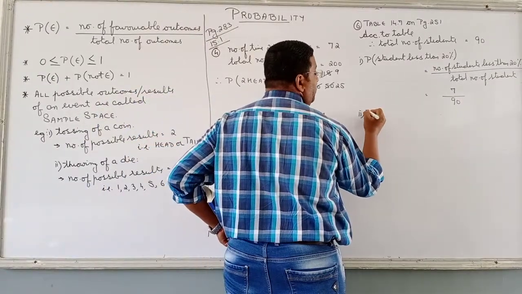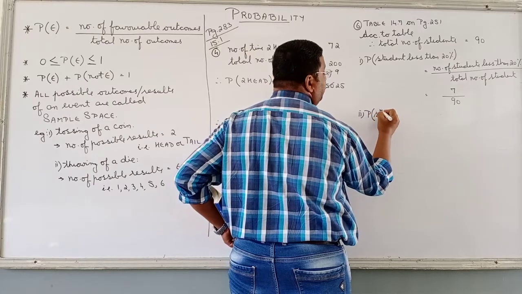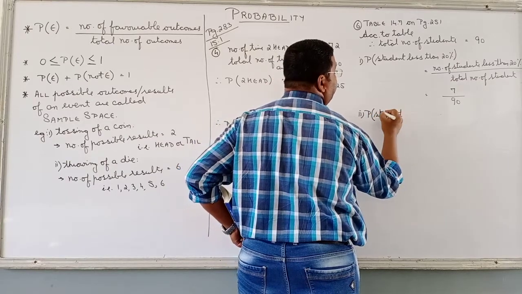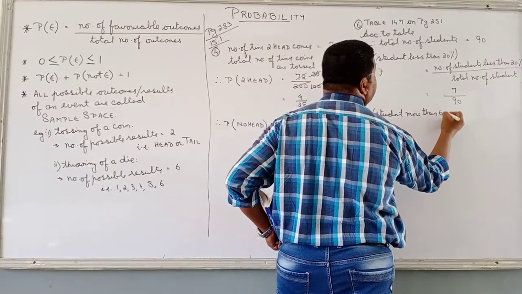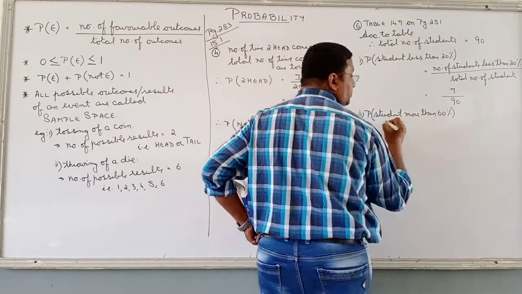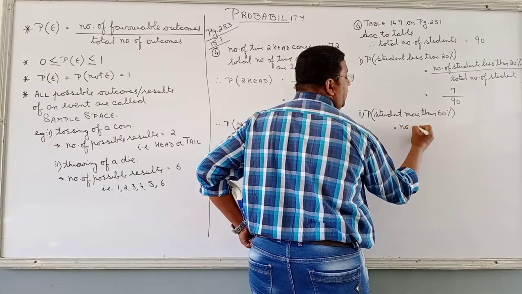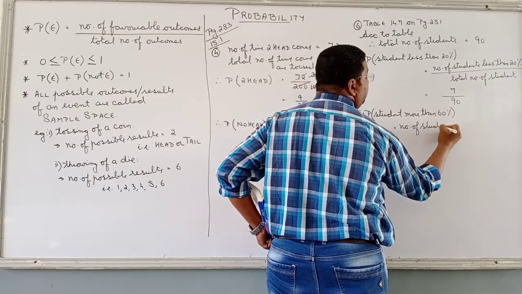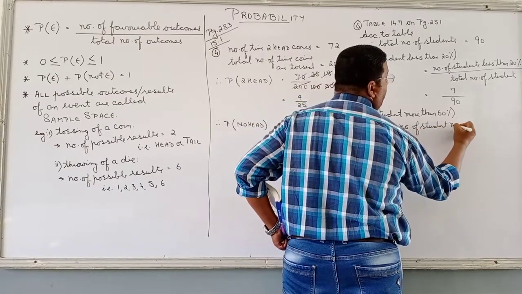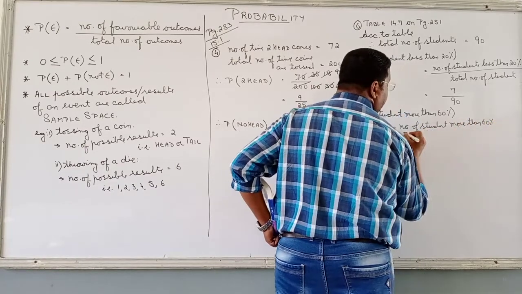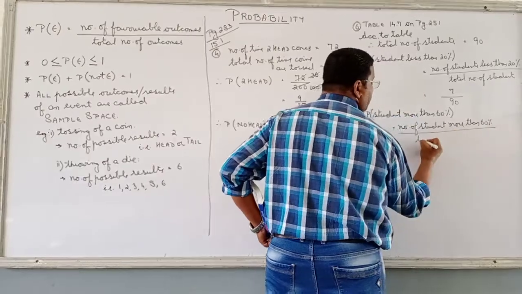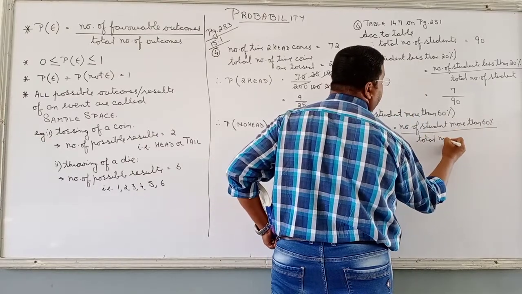Second part, it says the probability of a student obtained 60% or more. Second, probability of a student more than 60% is equal to number of students more than 60% upon total number of students.